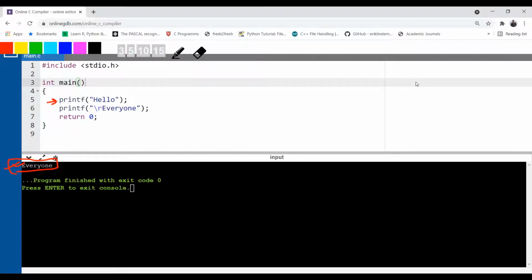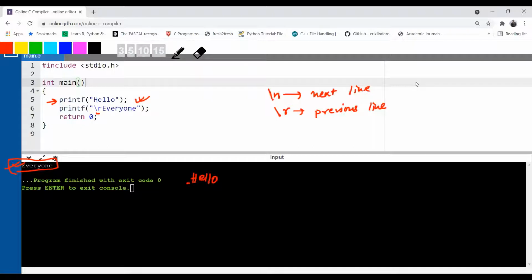First it prints hello onto the screen. Then backslash n does what? Shifts the cursor to the next line. And backslash r will do what? Shifts the cursor to the front of the previous line. So after printing this hello, now my cursor is here.